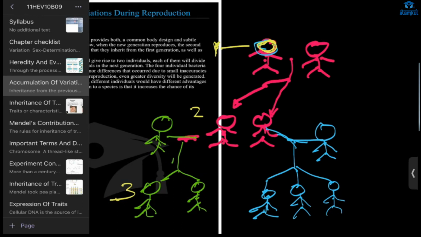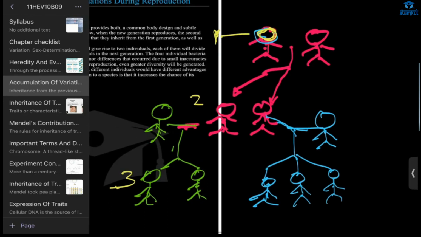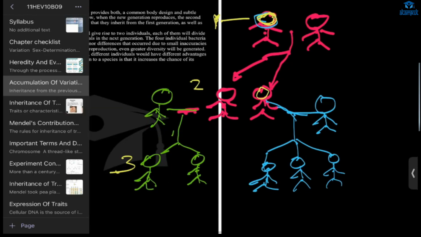You will be different from your mother and father, and you will be different from your siblings. Then from the second generation to the third generation, there will be difference, and between the first and the third generation there will be even more difference.